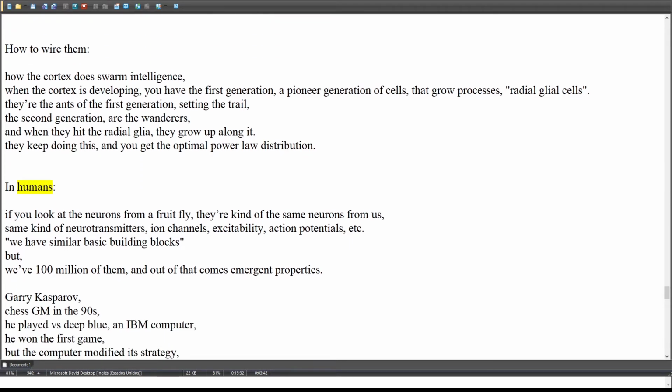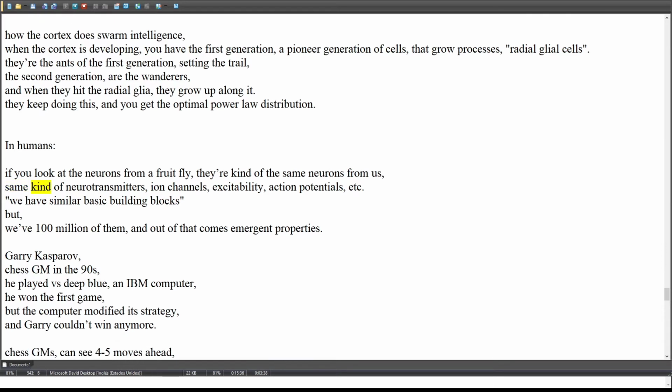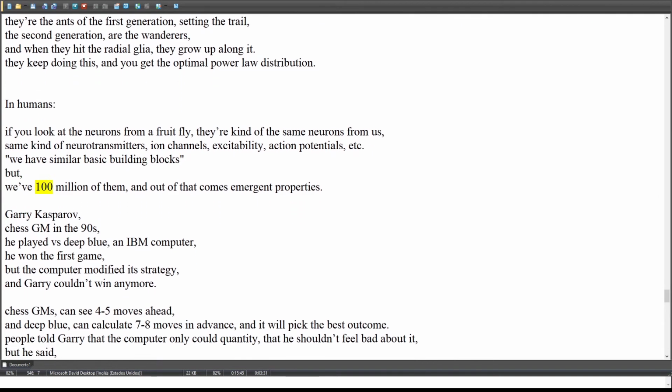In humans, if you look at the neurons from a fruit fly, they're kind of the same neurons as ours. Same kind of neurotransmitters, ion channels, excitability, action potentials, etc. We have similar basic building blocks. But we have 100 million of them, and out of that come emergent properties.